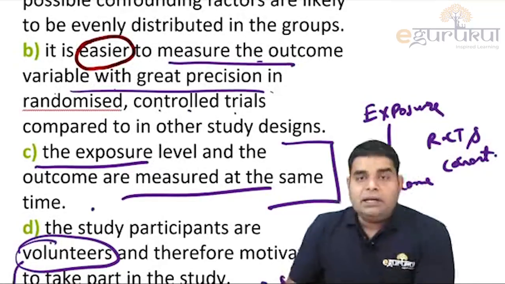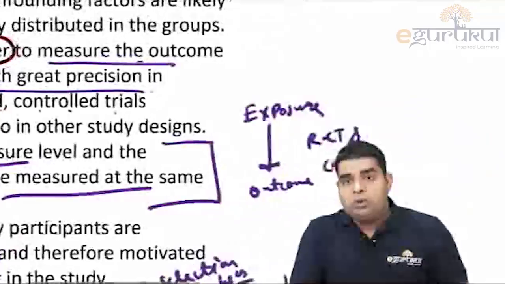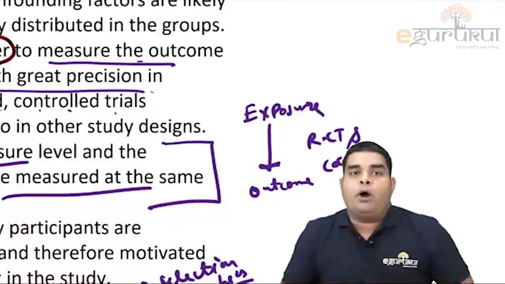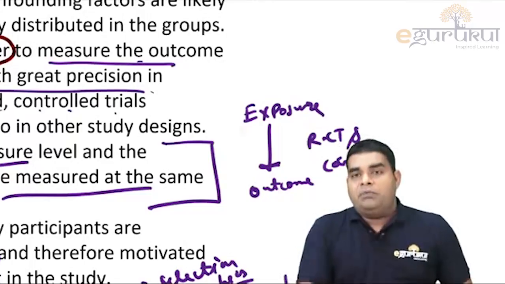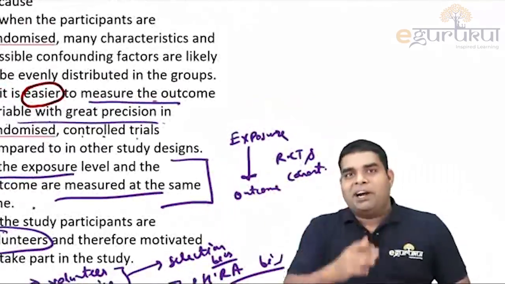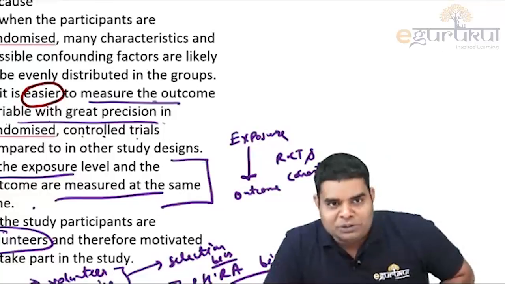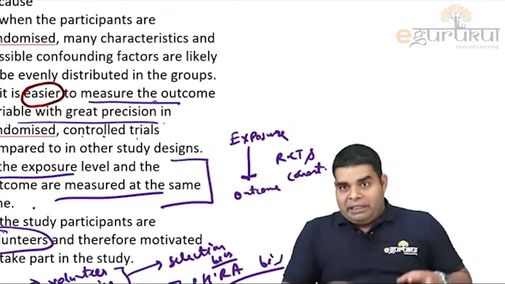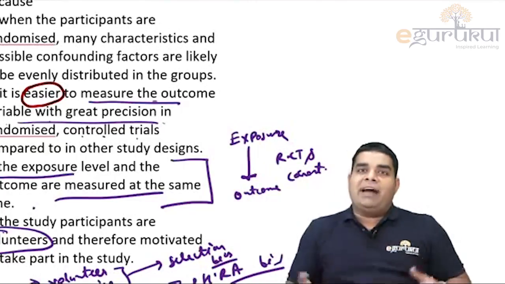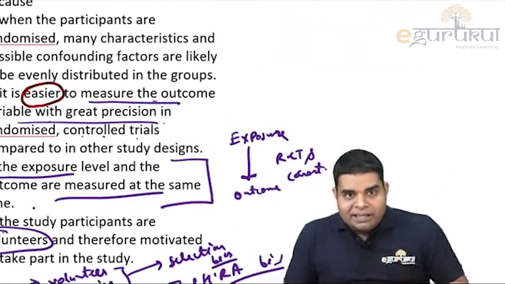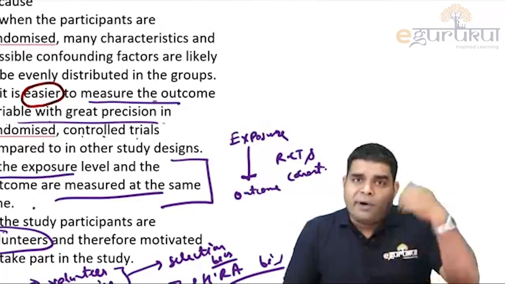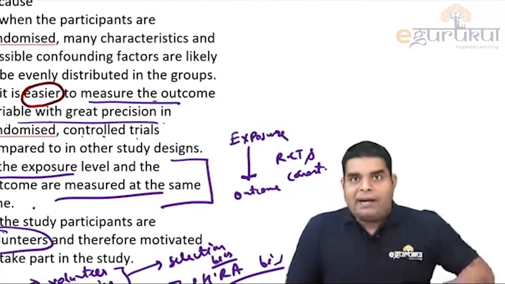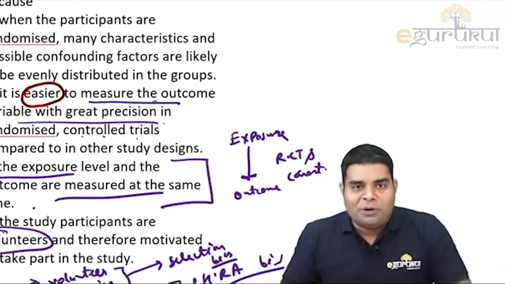Why is it not easy? Because in an RCT, we have to keep the participants under our observation, and probably in developed countries, they have to pay the participants also. And they have to be randomly allocated, so this has to be decided before starting a study. So it all makes RCT more difficult than cohort, and cohort is more difficult than case control.